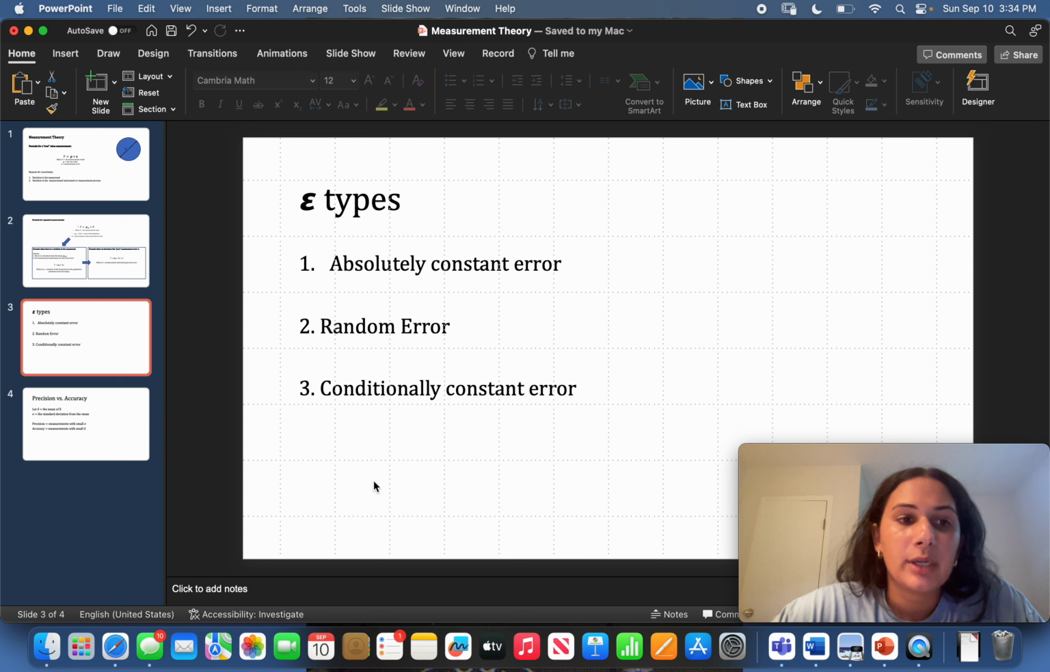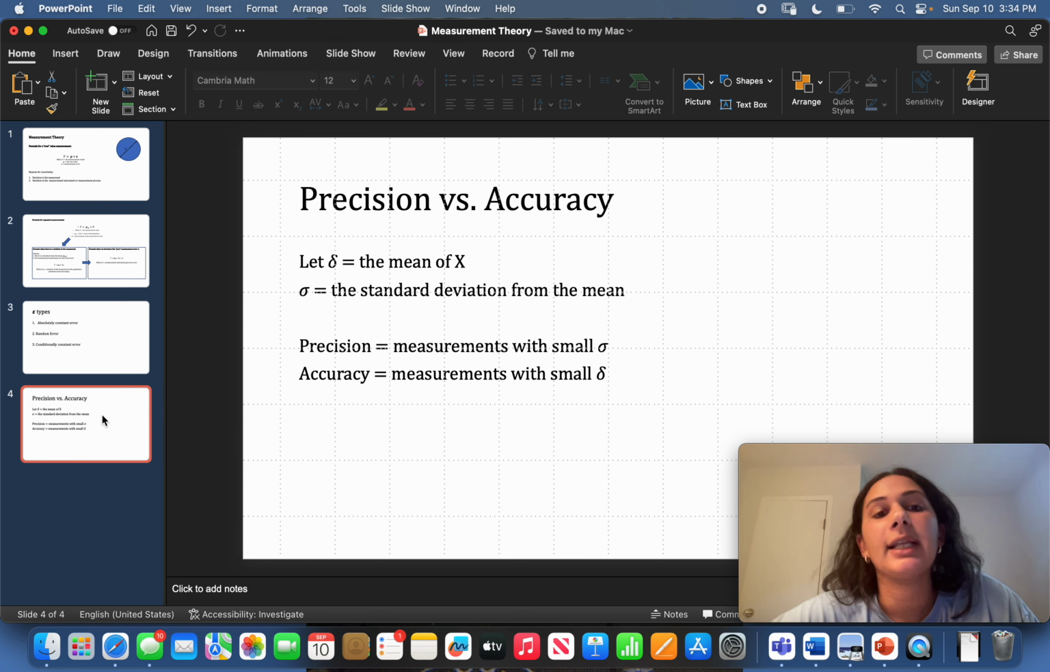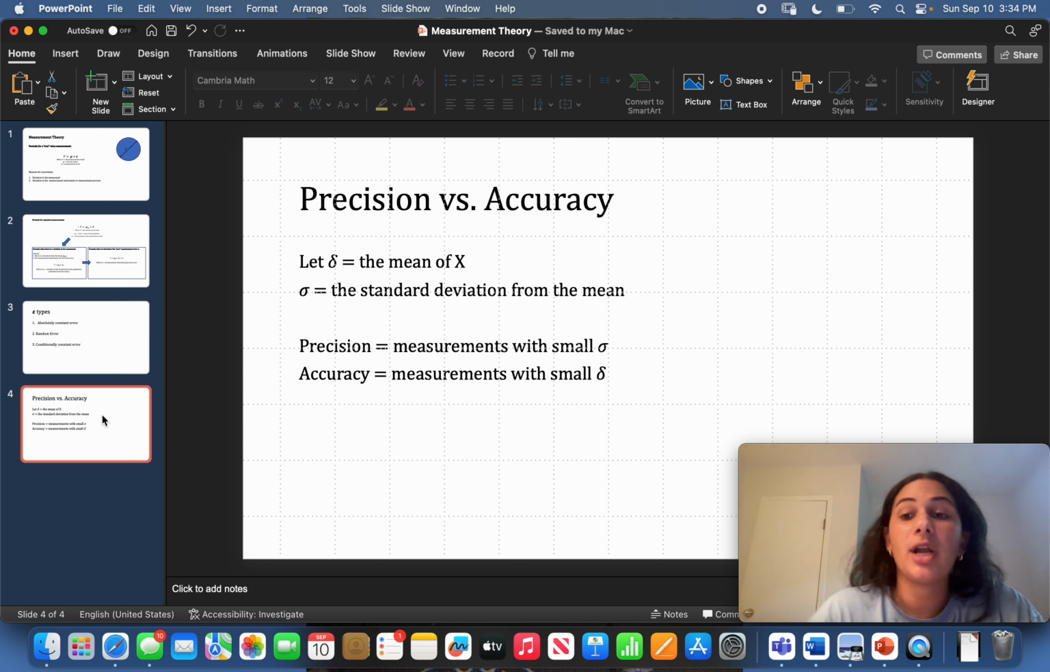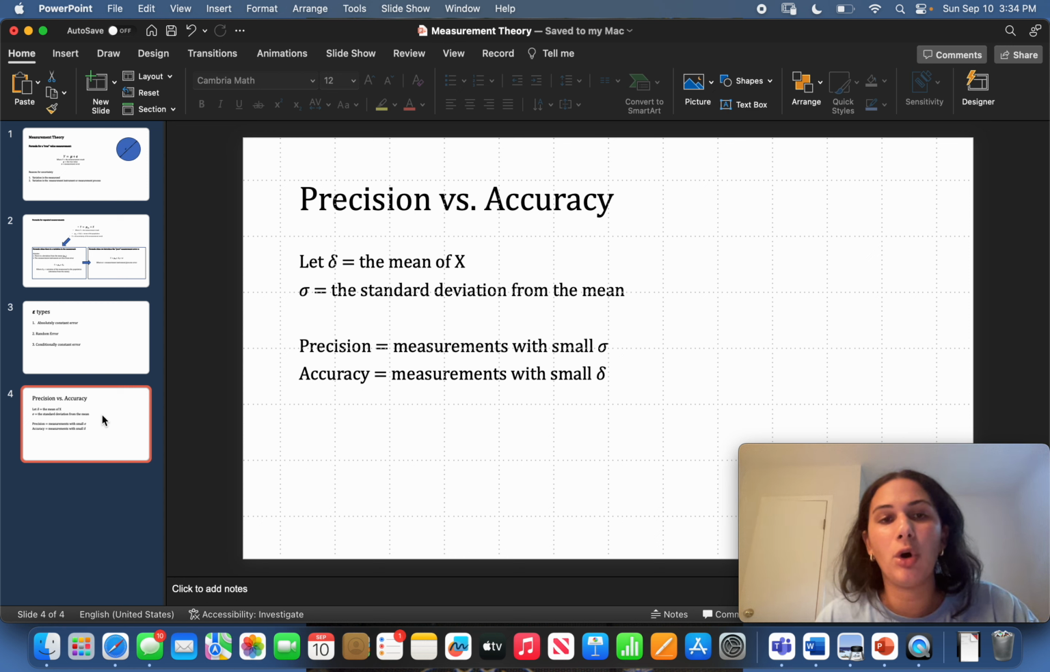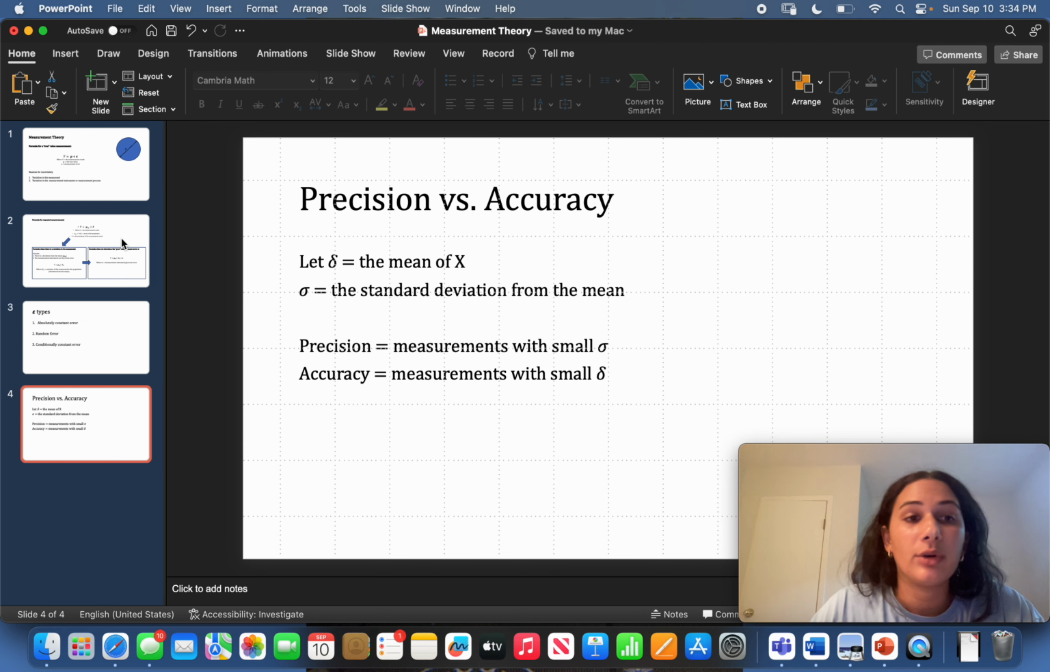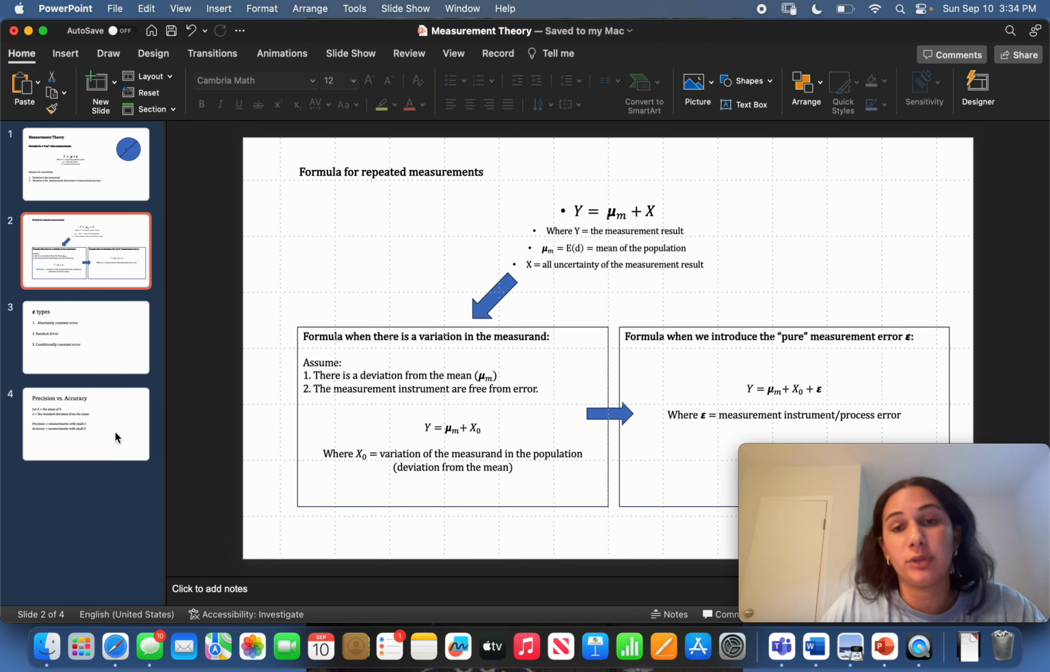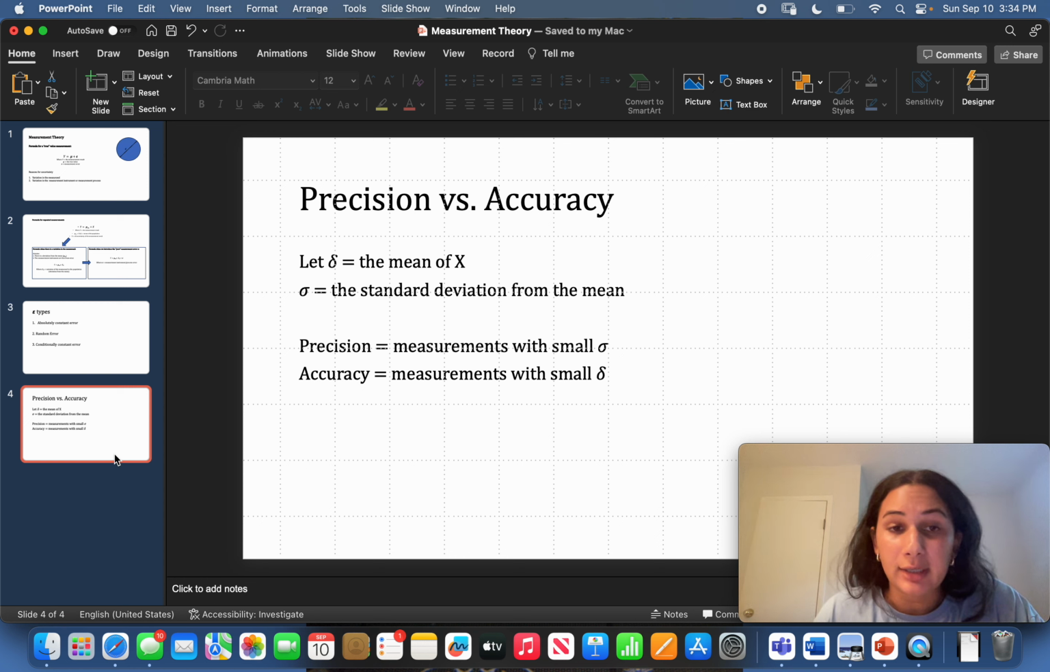And then I just want to quickly go over precision versus accuracy. So here, let's say that lowercase delta is the mean of x and lowercase sigma is the standard deviation from the mean. To have a precise instrument, we're going to have measurements with a small standard deviation. So they're not going to deviate from the mean a lot. And then for accuracy, we're going to have measurements with a small mean, meaning, x again we defined as all uncertainty of the measurement result. So to have a low uncertainty, we're going to have a low mean, which means we'll have a more accurate result or an accurate instrument.